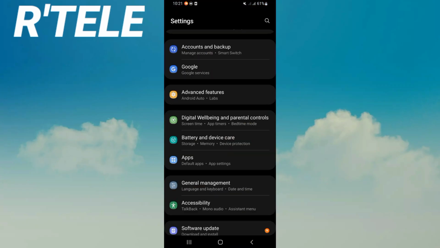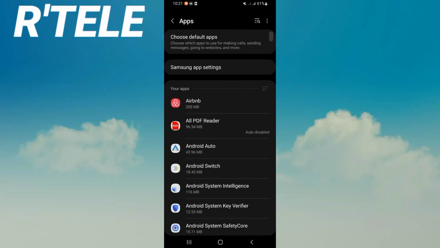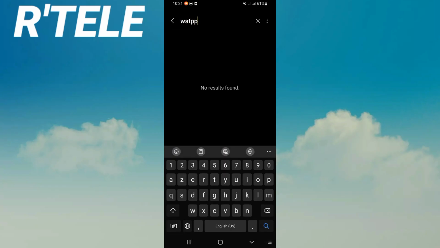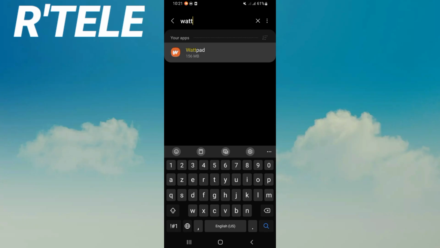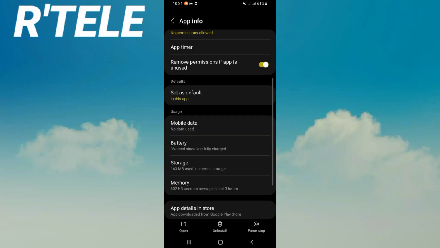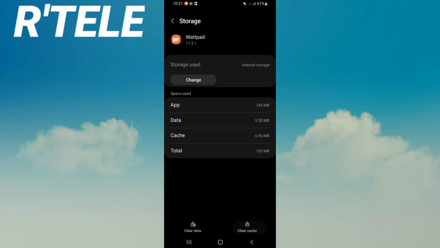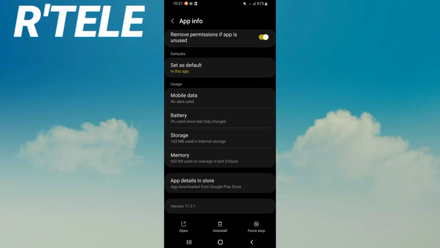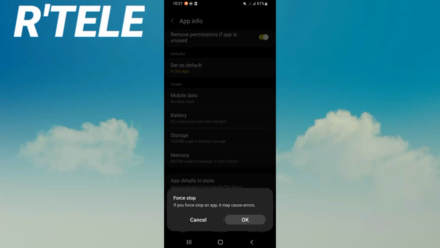Open the settings of your device as the first step. Click on the apps option right now and search for Wattpad and click. And here, scroll down this list, click storage and click clear cache right now. And after that, go back, click on force stop and click OK.